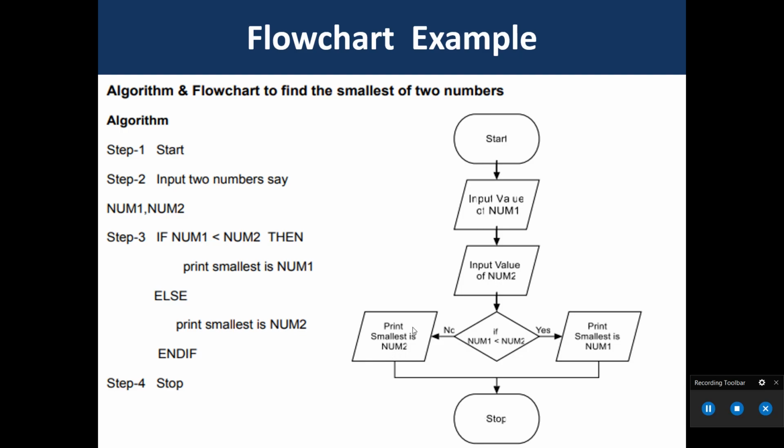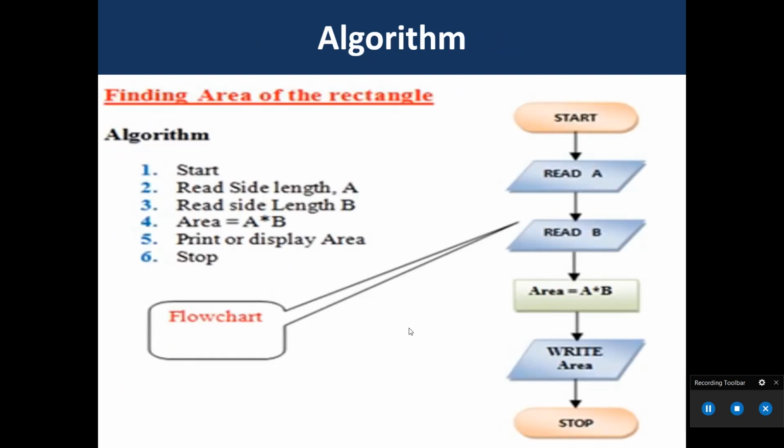Then going to stop. Another algorithm is finding the area of a rectangle. Which are the input parts? A and B. So let me start. Start, read side length A, then read side length B, then the process: area is equal to A multiplied by B, then print or display area, then stop. Then here we go, the flowchart. Start, read A, read B, area is equal to A into B, write area, then stop.